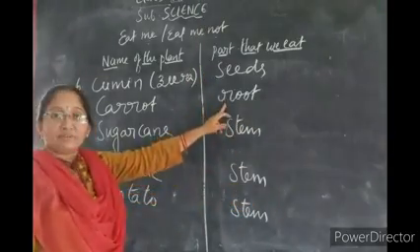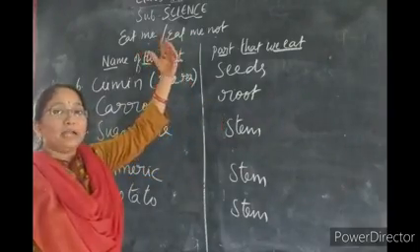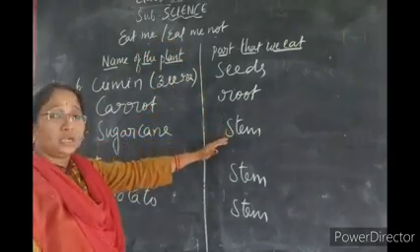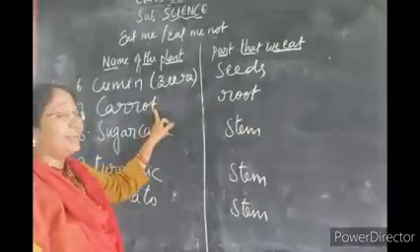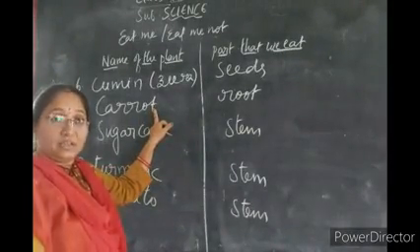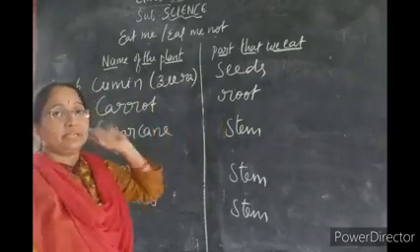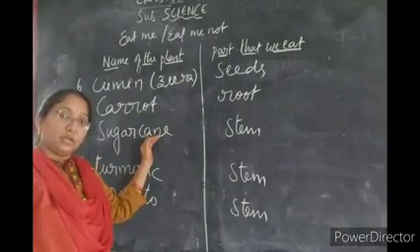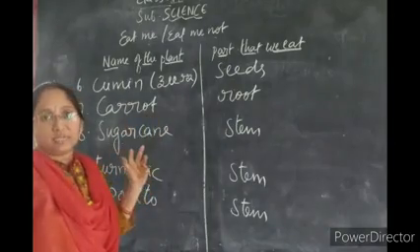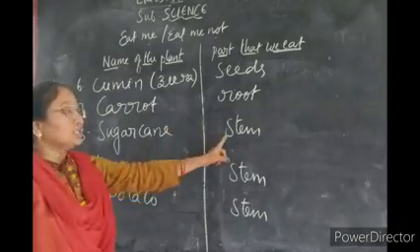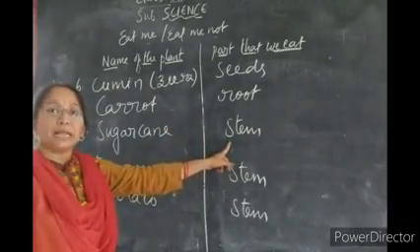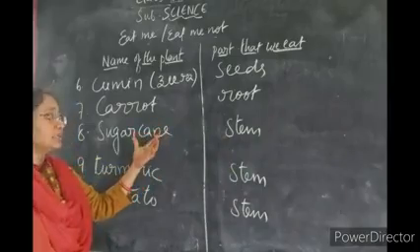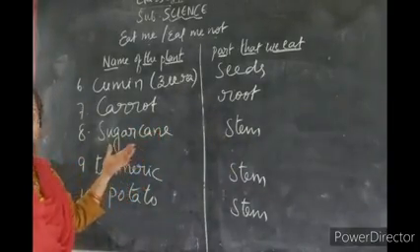Understand? Roots we will eat, avoiding the stem and leaves. So we can't take carrot leaves as a food. Root only we will eat. We can't take sugarcane root as a food because it is not useful as a food item. The stem part of the sugarcane plant is used to get sugarcane juice.